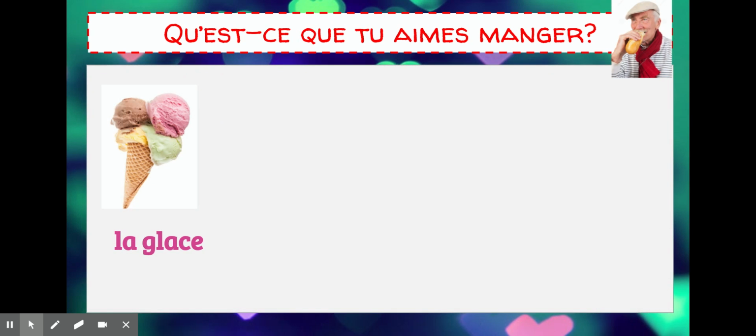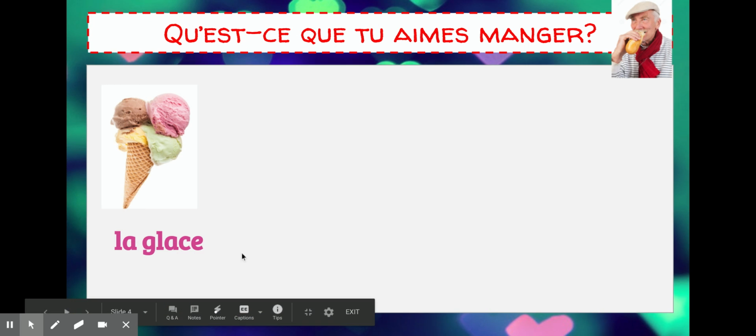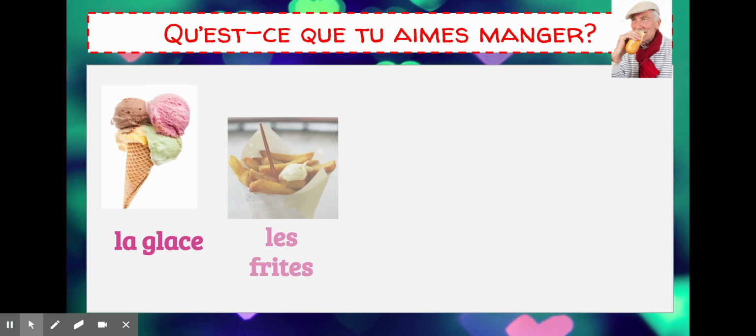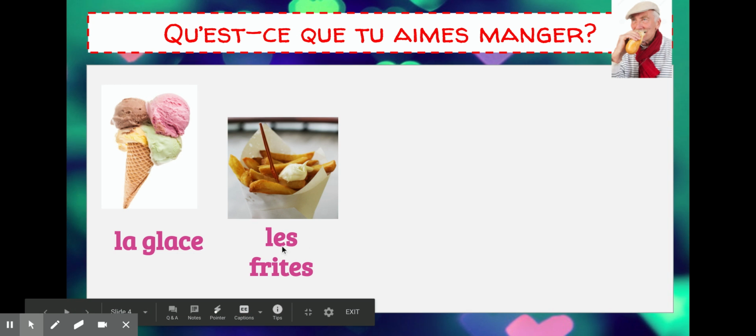All right, so with manger, we're going to take our first verb and we have qu'est-ce que, which remember means what. So qu'est-ce que tu aimes manger? So qu'est-ce que tu aimes manger means what do you like to eat? And we have la glace. What do you think la glace is? Ice cream. So everybody say la glace. So la glace is ice cream. Then we have les frites. So say frites.